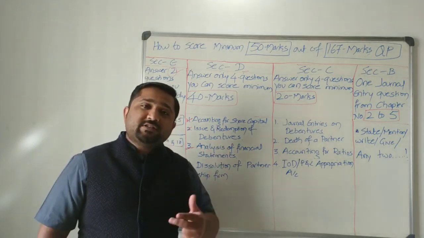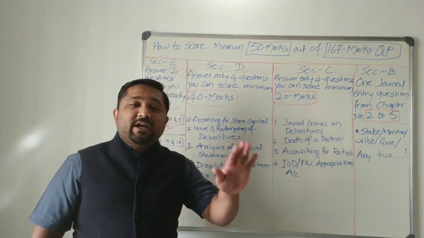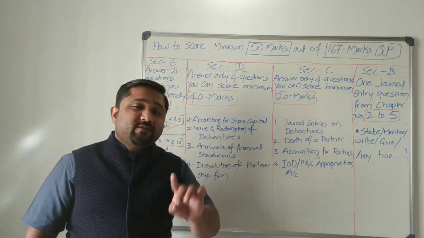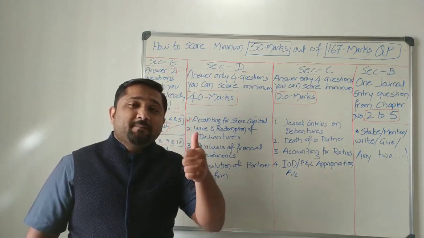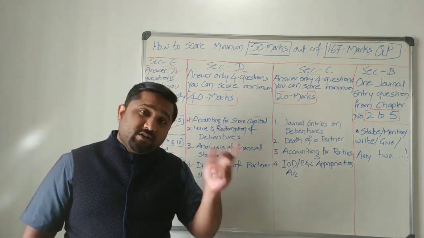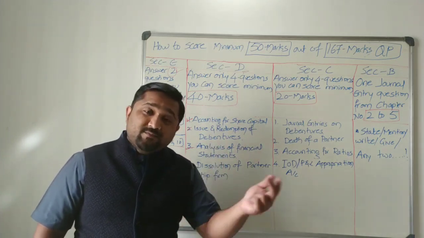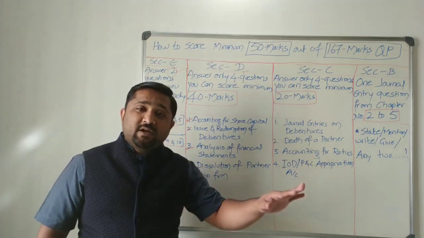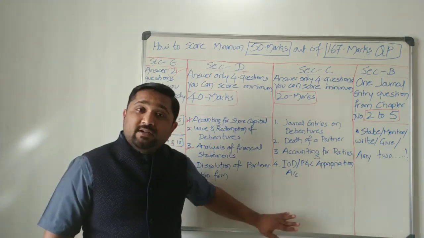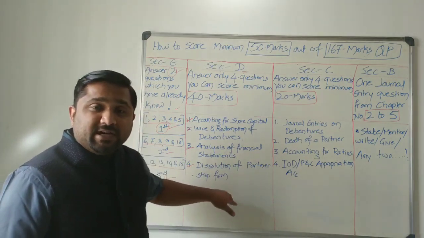Most of us will concentrate for partnership accounts, reconstitution of a partnership, admission or retirement. Whether it is admission or retirement, if question demands, we need to prepare 4 ledger accounts and 1 statement, that is balance sheet. It is a lengthy process. Again, you have to concentrate on the goodwill journal entries, method of goodwill, types of goodwill, settlement if it comes to retirement. So it takes a lot of time, it is a lengthy process to prepare. So don't consider reconstitution of a partnership, that is admission or retirement.